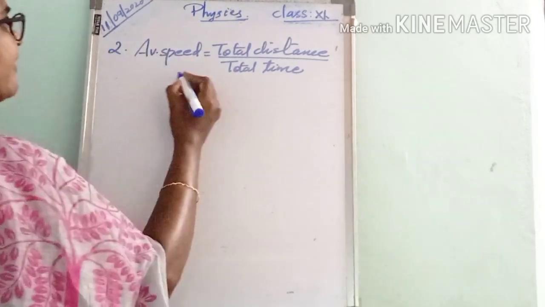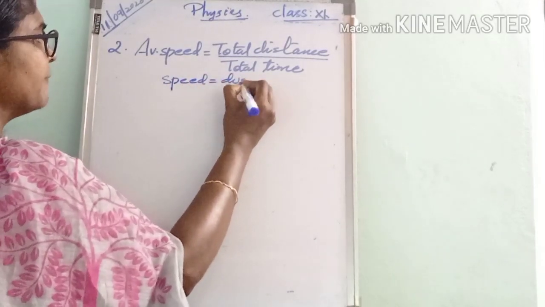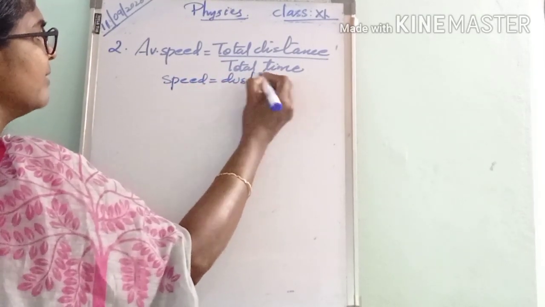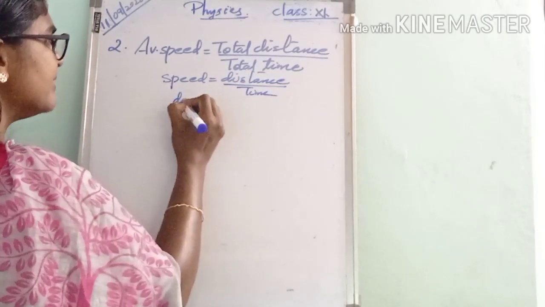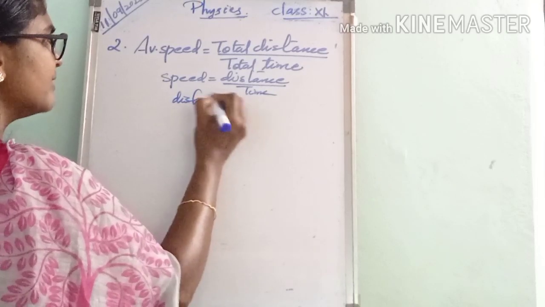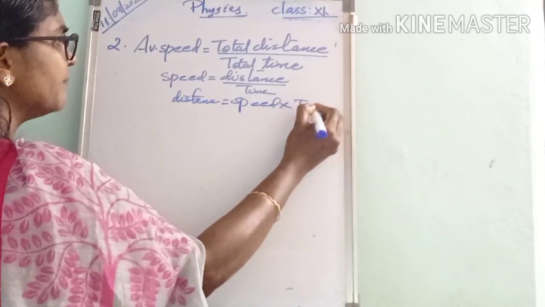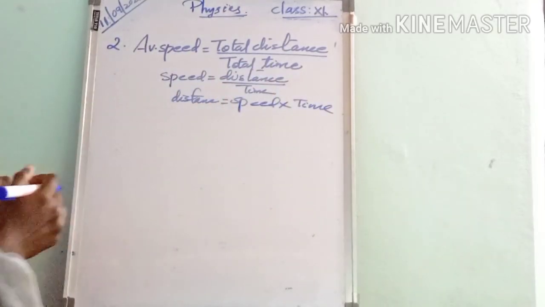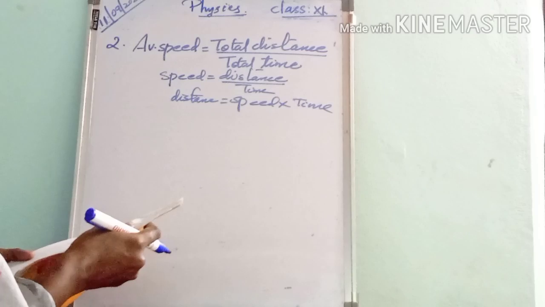Okay, if you know the equation, speed is equal to what? Speed is equal to distance by time. From this, distance is equal to speed into time. Speed into time. Okay, then